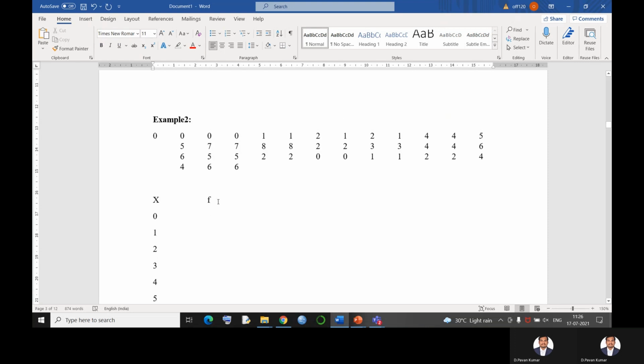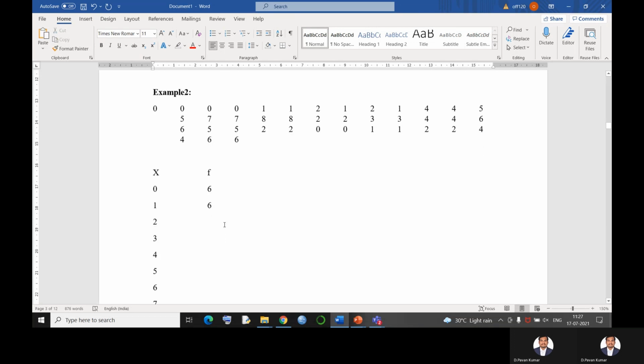Out of these, now identify how many times 0 is repeated. Here 4 plus 2, that means 0 is repeating 6 times. And 1 is repeating how many times? 2, 3, 4, 5 and 6. That means 1 is also repeating 6 times. That is how I convert my problem into this manner, and then I have another formula to find the answer which makes my problem very simple.